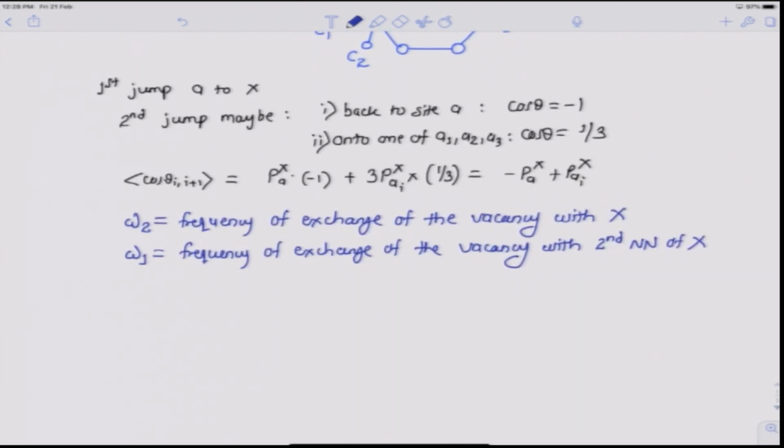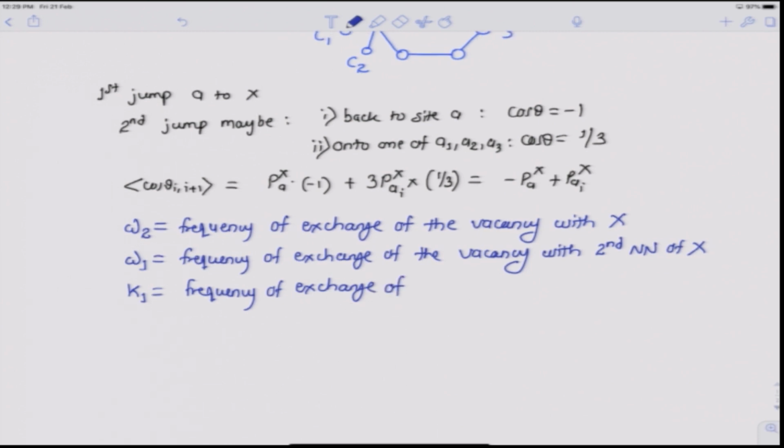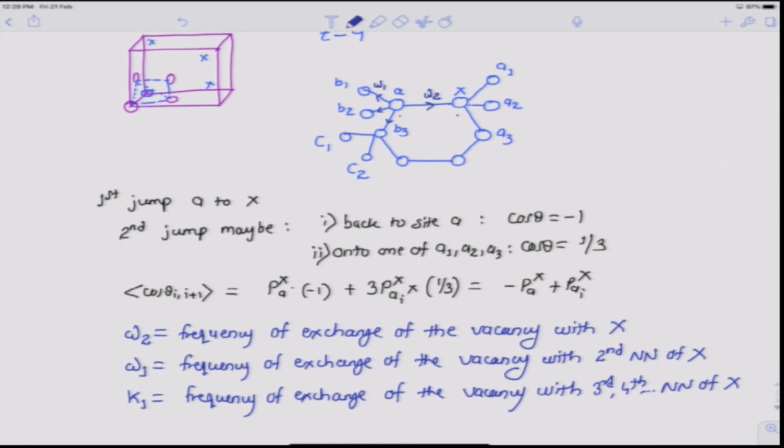Then K1 is the frequency of exchange of the vacancy with the third, fourth nearest neighbor, etc. of X. So, this will be K1.